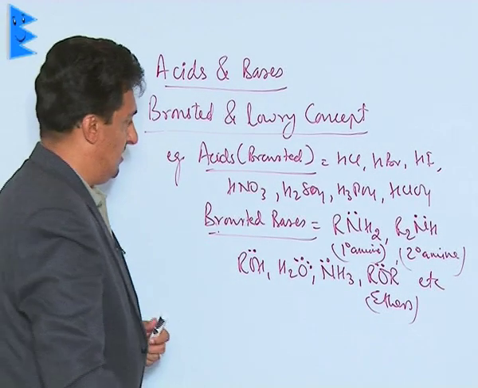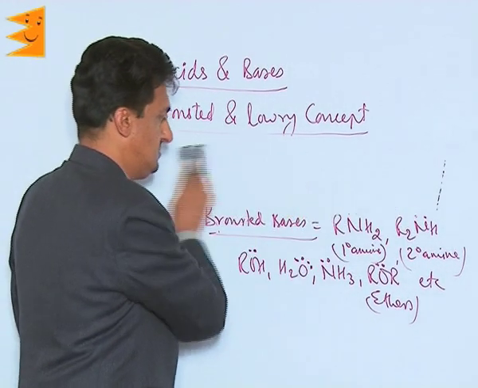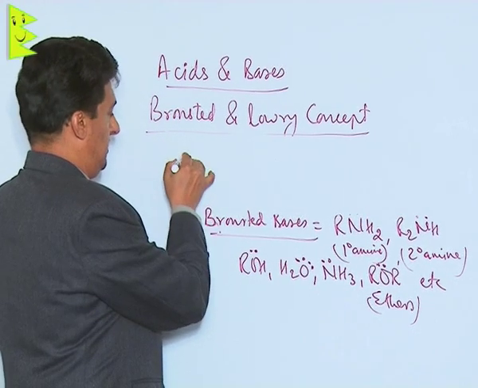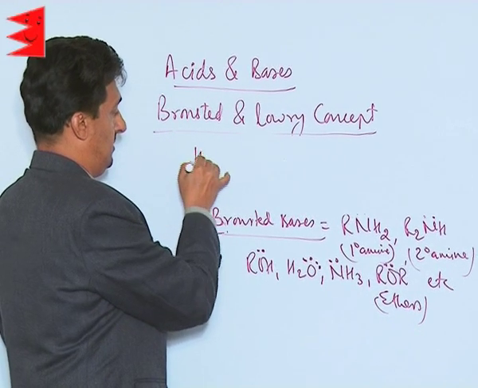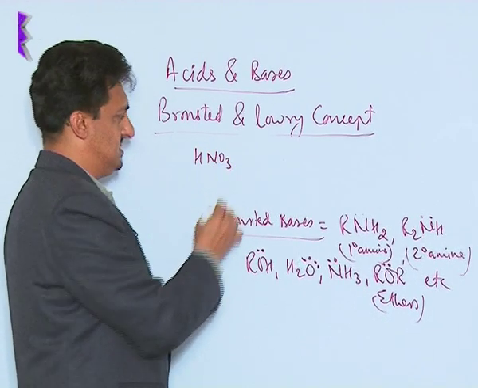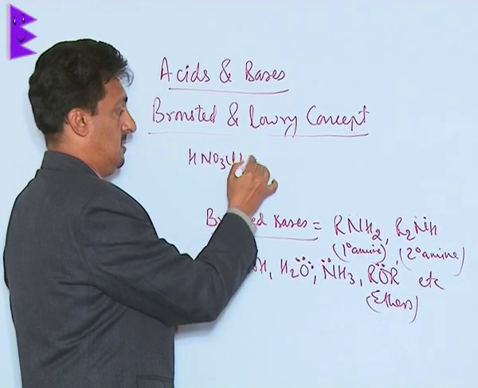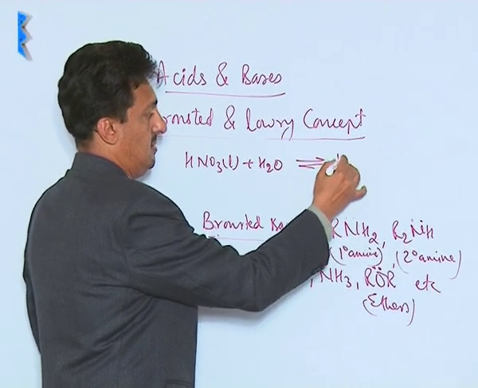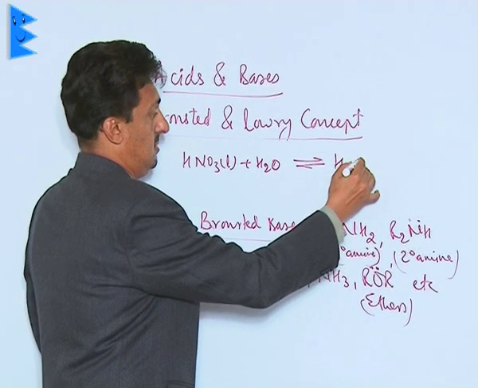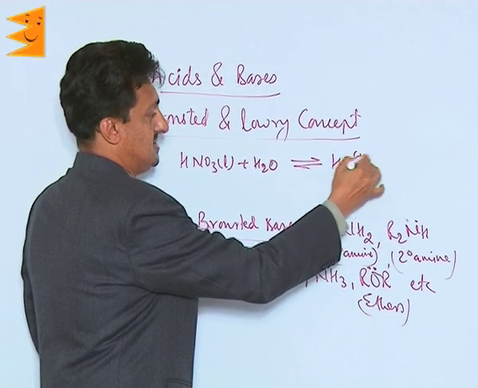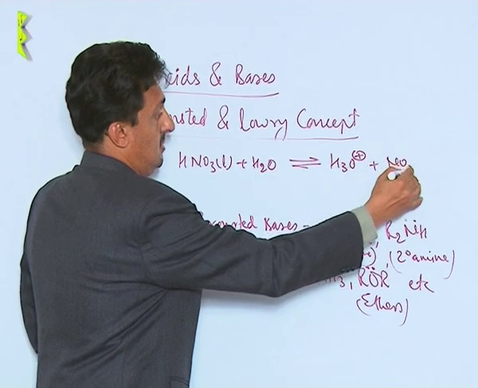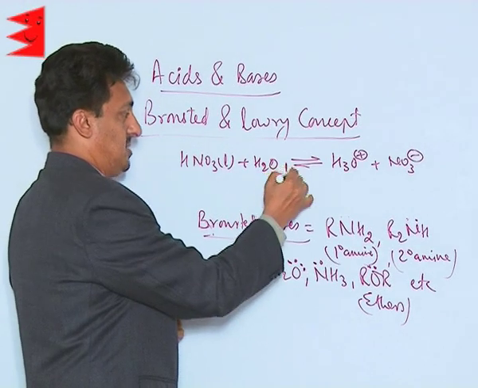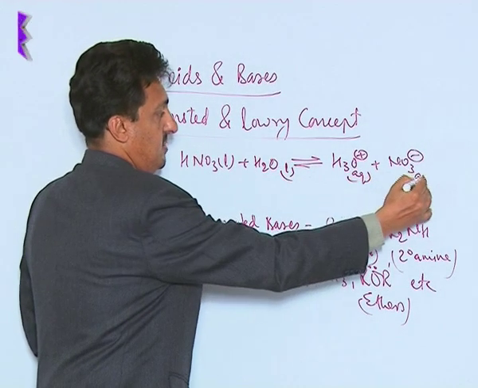Let me show you this by an example. Take nitric acid, when added to water, it forms H3O plus and NO3 minus. Now, this was a liquid, and this is what we have as aqueous.